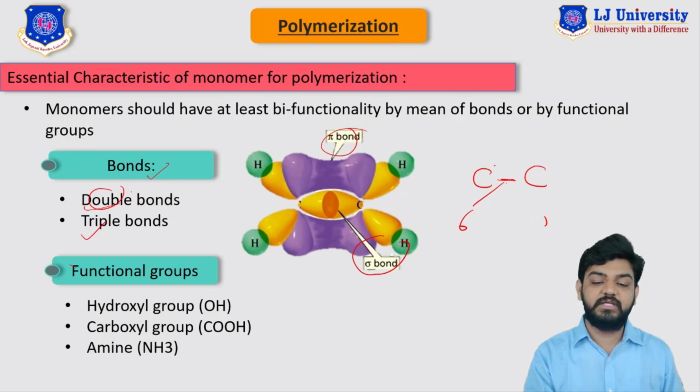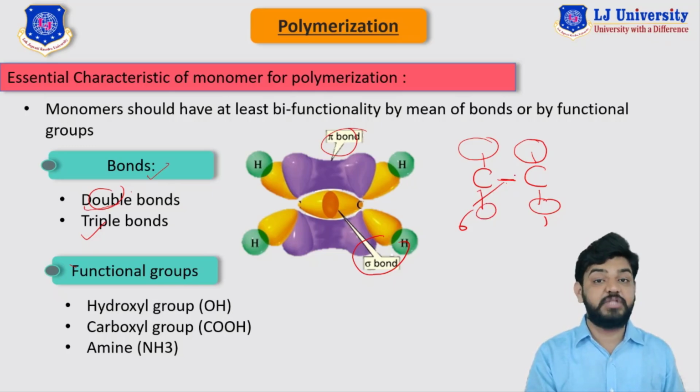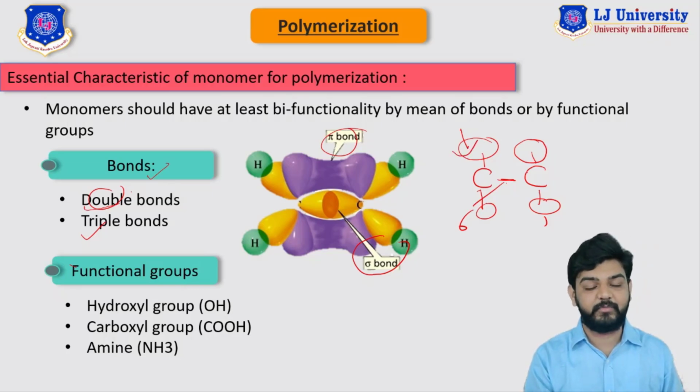So now these two carbons can share this bond with some other element in this way, here in this way, here in this way, and it can also link with someone here. So now any monomer can react in this position, or in this position, or here or here. So we can say that a triple bond provides tetra functionality to the monomer, as you can see that four different monomers can join with this particular monomer.